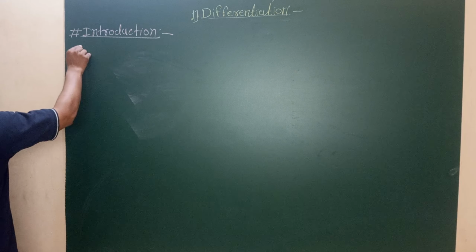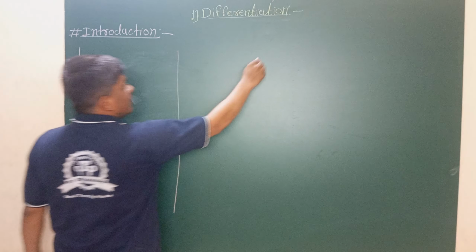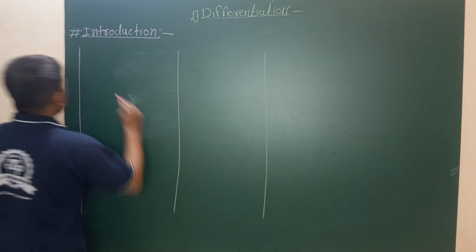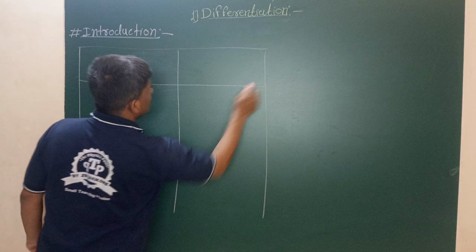Now, there are different types of functions and their derivatives. There are some important formulas for functions and derivatives.